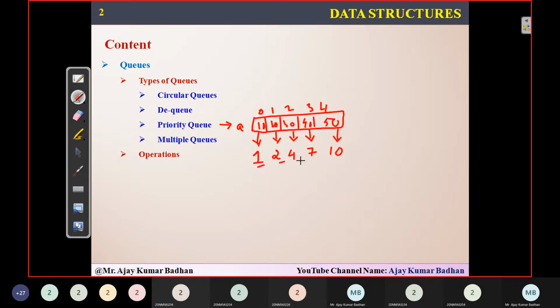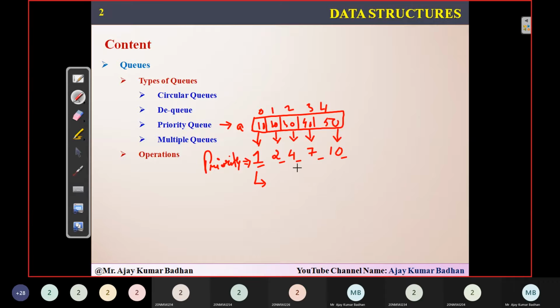Remember, this is the priority we are allocating to this array. Here, 1 is the highest priority, and 10 is what we call the lowest priority. So every element we insert into this array will have a priority associated with it.